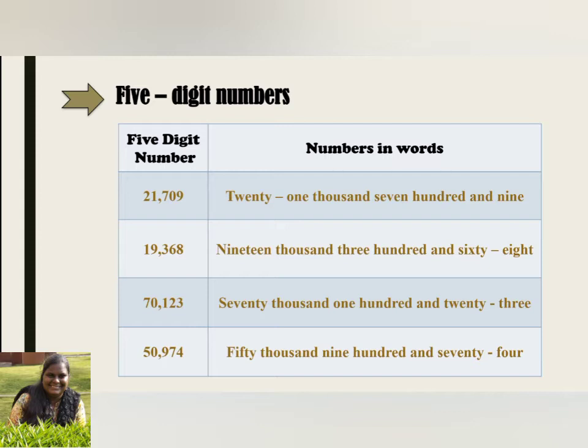TWENTY ONE THOUSAND SEVEN HUNDRED AND NINE. Similarly, you can write the rest also as given here on this table. And you can make more numbers and have fun with numbers.